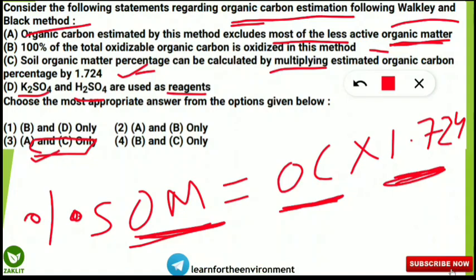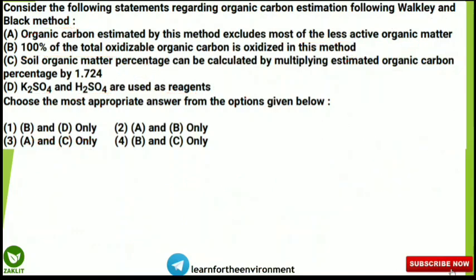And these two statements were incorrect because here it was mentioning 100% of the oxidizable organic carbon is oxidized in this method. It is not at all correct. And next statement, why is it incorrect? K2SO4, H2SO4 used as reagents. It is also incorrect. Why? Because here H2SO4, that means sulfuric acid, is used as a reagent, but K2SO4 is not used as a reagent in this Walkley and Black method. So what are the reagents used? I will tell you, you should note down.